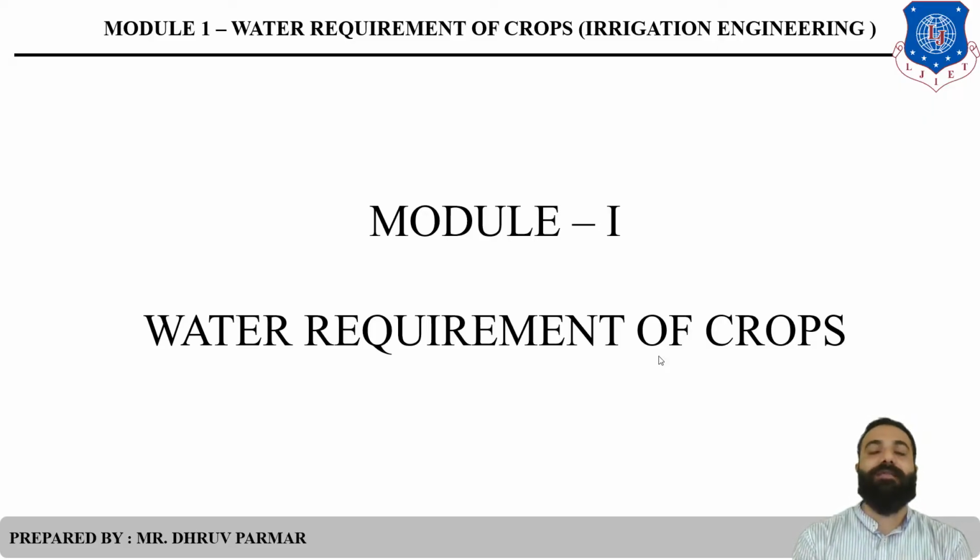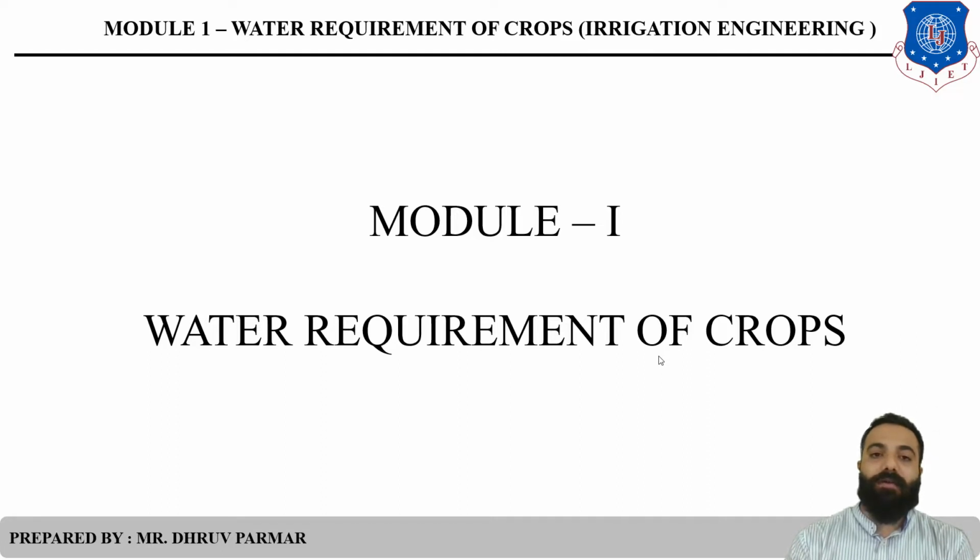In this lecture, we will study factors affecting duty of water. First of all, please refer to the last lecture, number 5. Please understand what is the meaning of duty and what is the meaning of delta. There are various definitions like crop period, base period, and so on. Please refer to that lecture and derive the relation between duty and delta. That formula is very important.